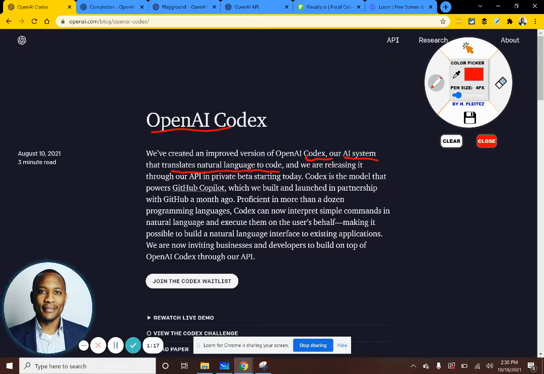Now, just a little bit of background. This model was built on looking at the code in GitHub. They basically took all the code in GitHub. We know Microsoft owns GitHub. OpenAI collaborated with GitHub, looked at all the code that developers have written, and trained the model on it. So what this model does is you can write in text, describe what you want, and it translates that to code for you. Now, this is exciting.